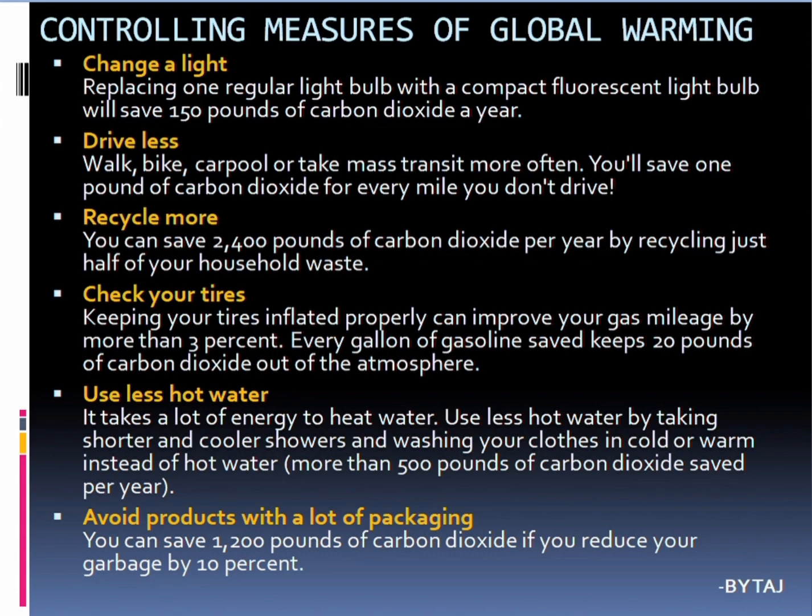Drive less, that is, walk, bike, carpool or take mass transport more often. You will save 1 pound of carbon dioxide for every mile you don't drive. So if in a family 5 members each have a bike and a car, the pollution will increase because of the release of carbon dioxide from those vehicles.